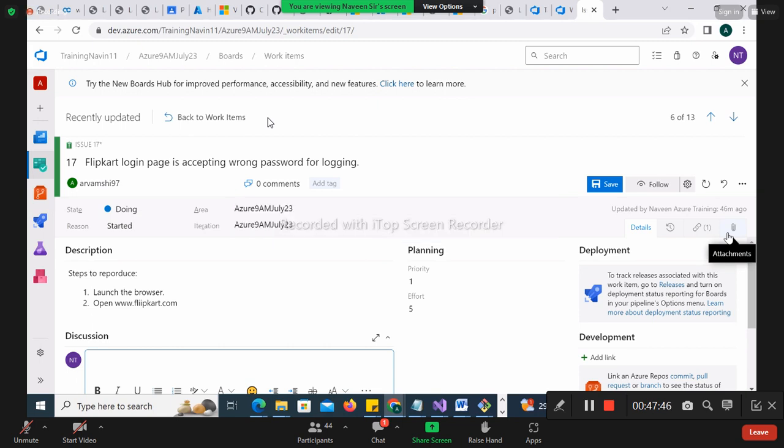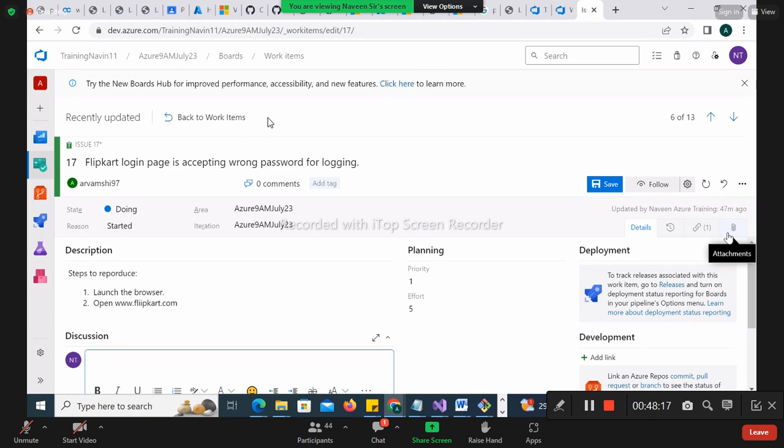I will tell the reason why. If you are not there, I'm a new guy to the organization or I'm your manager only, the manager will not be aware of your changes, what you are doing. If you go and see the discussion, discussion is nothing but comments. They can see, okay, Naveen has started working on it. He has uploaded the photo. So it will be a good impression. They will be thinking that you are a very valuable resource who follows the work very properly, who follows the process actually.